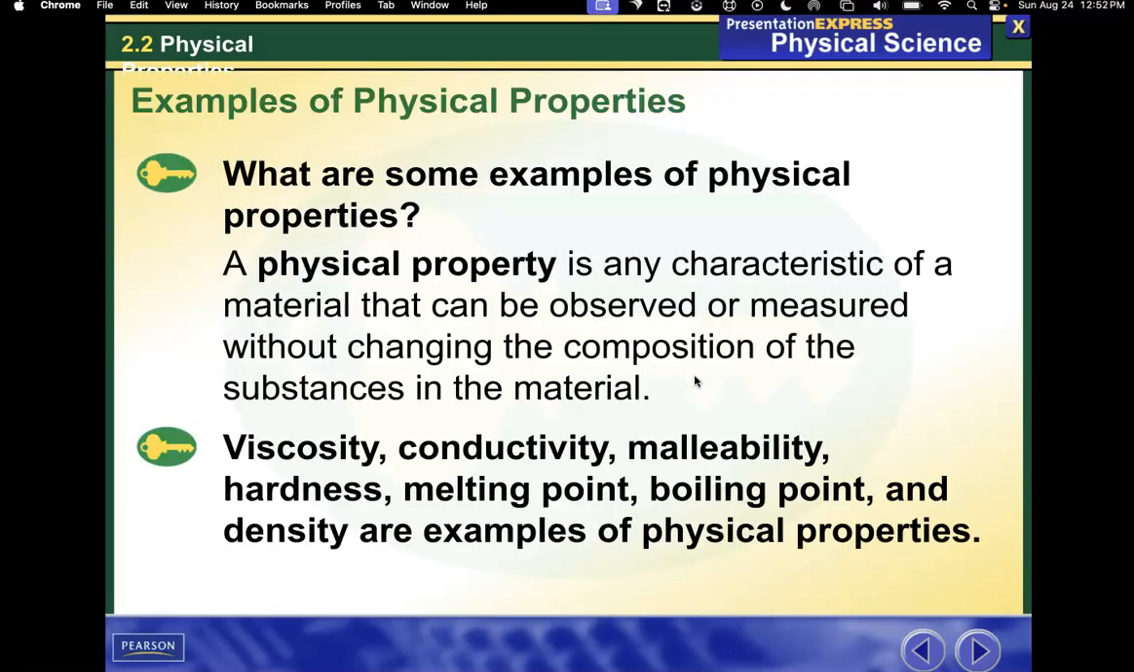So what are some examples of physical properties? A physical property is any characteristic of a material that can be observed or measured without changing the composition of the substances in the material. Viscosity, conductivity, malleability, hardness, melting point, boiling point, and density are examples of physical properties.